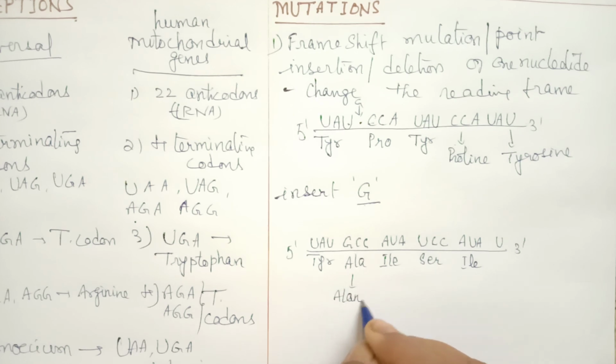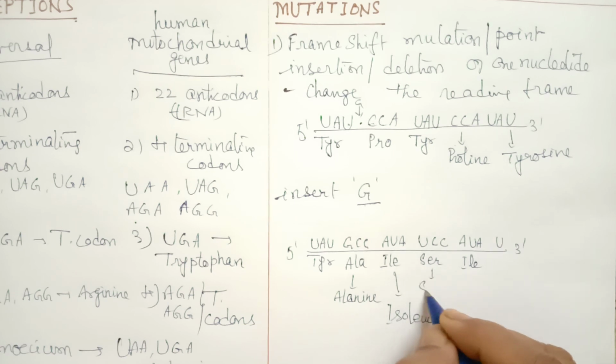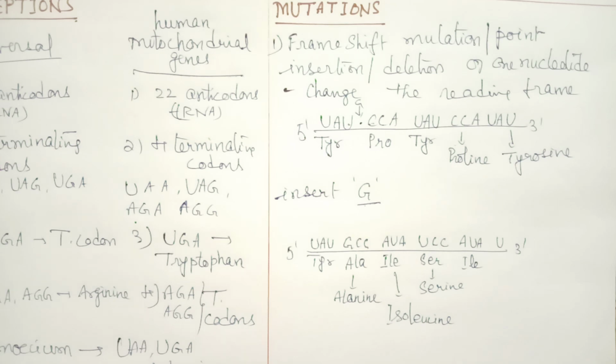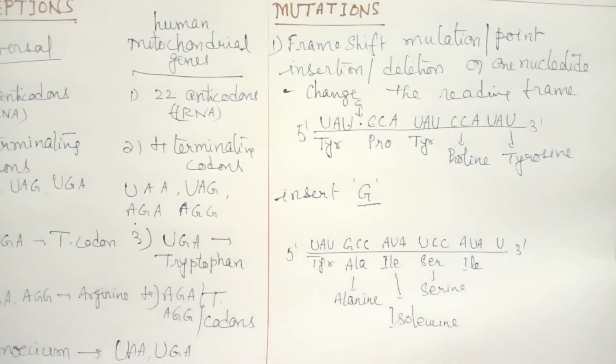This is called alanine, this is called isoleucine, and this is called serine. So this is how the sequence of codons is changing and the reading frame is changed. That is called a frame shift mutation. Now quickly we will see the other types of mutations also.